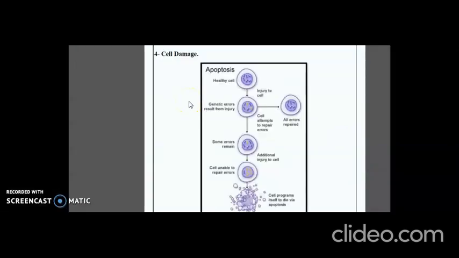The next function of apoptosis is in cell damage. In this, you can see that a healthy cell is injured and some genetic errors result from this injury. In this phase, the cell attempts to repair the errors and some of the errors have been repaired. But some errors still remain and there is additional injury to the cell. And in this phase, the cell is unable to repair the errors. So, in that case, the cell programs itself to die via apoptosis in order to avoid carrying the damage forward in the process.